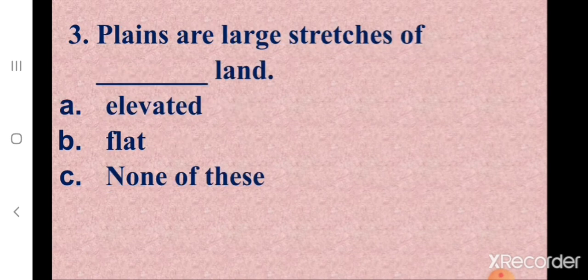Third one, plains are large stretches of dash land. A. Elevated, B. Flat, C. None of these. What's the correct option, children? Correct. It is B. Flat. Plains are large stretches of flat land.